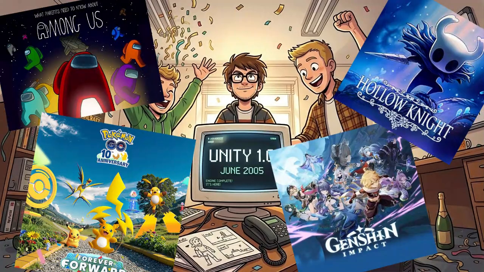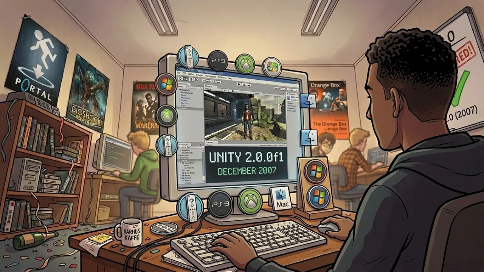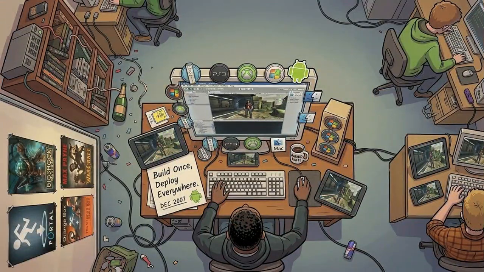After Unity's creators realized their tools had more potential than the game they were making, they released Unity 1.0 in 2005 with a simple goal: make game development easier for small teams. Unity 2 arrived in 2007 with better graphics and wider platform support. Then, Unity 3 in 2010 became a major turning point, adding Android support just as mobile gaming was exploding. Developers could build a game once and release it across multiple platforms.